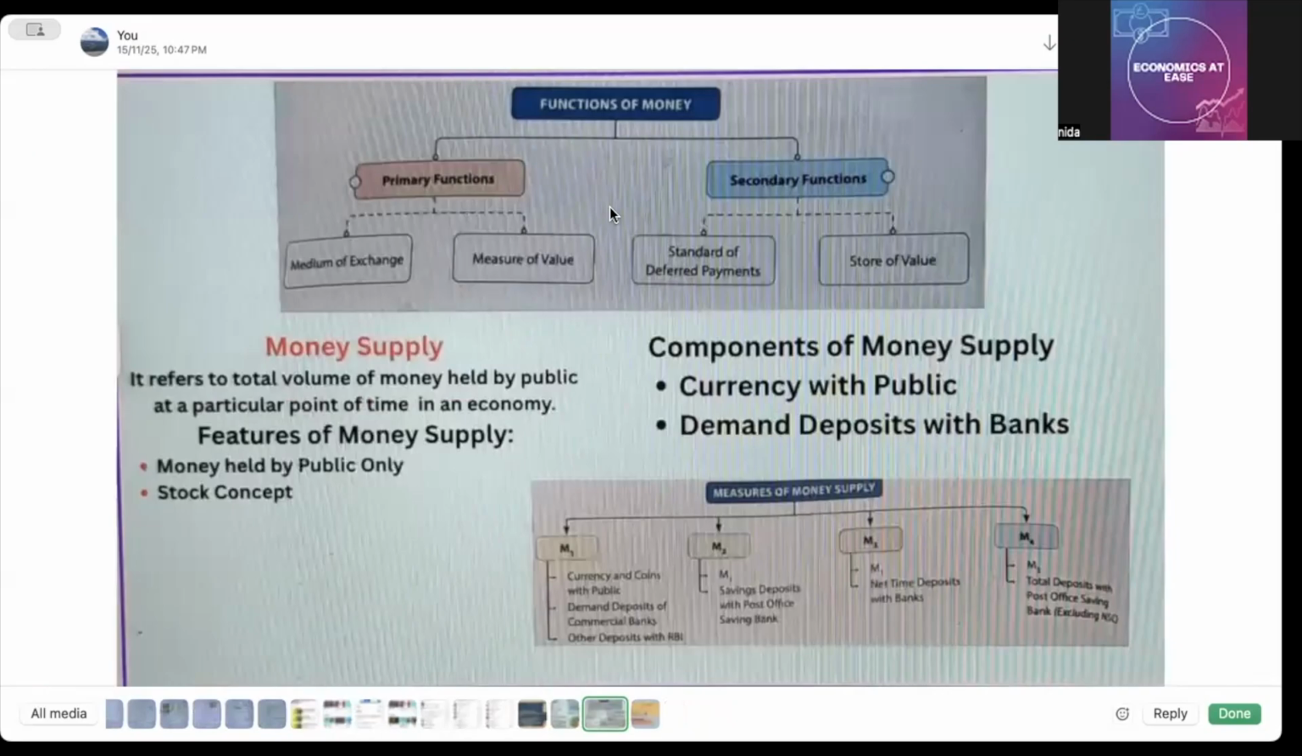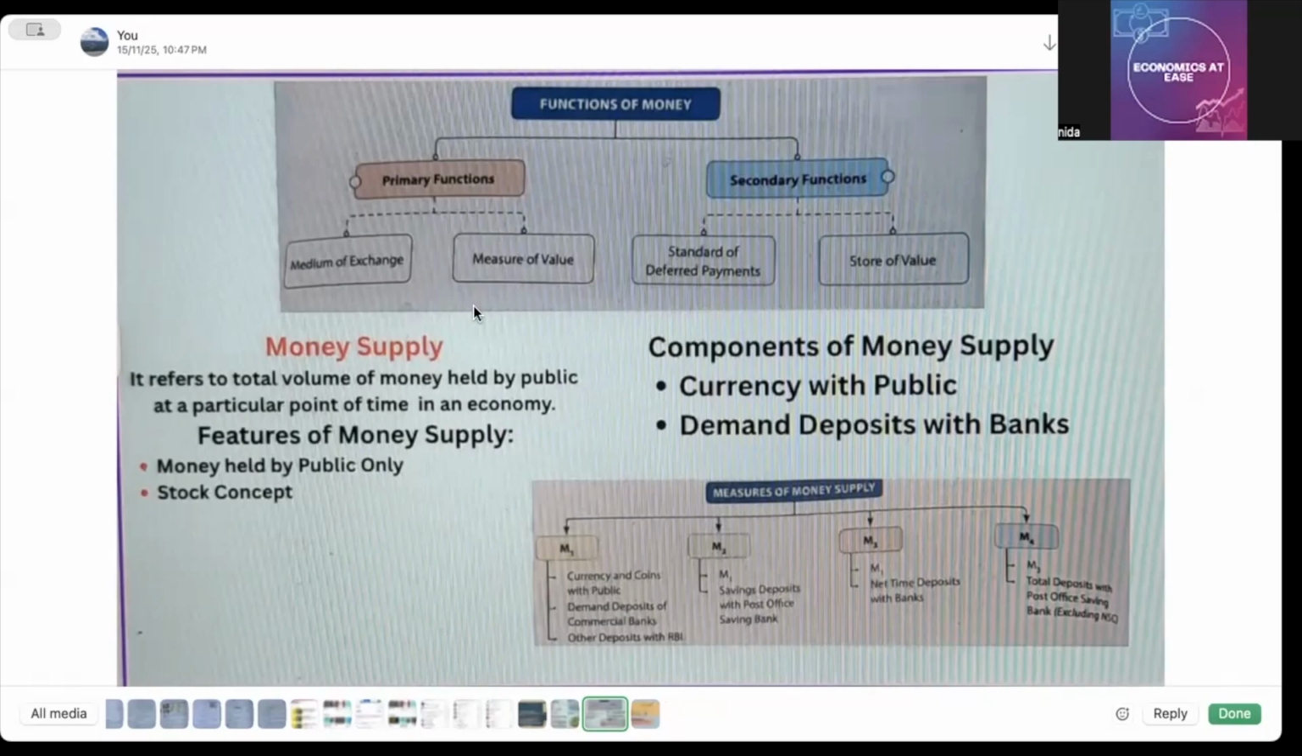Now comes here the functions of money. Whatever limitations of the barter system we have discussed, these are the functions of money. It is divided again into two categories: primary functions and secondary functions. Under primary functions, the main function is the medium of exchange, and then second is the measure of value. So it has overcome all the limitations of the barter system, and because of these reasons money was introduced. Now what do we mean by secondary functions here? Standard of deferred payment and store of value. I have explained each and everything in the previous videos. Those who haven't seen, please go and watch it.